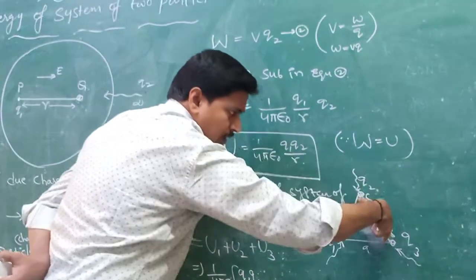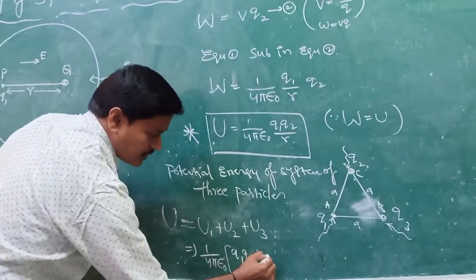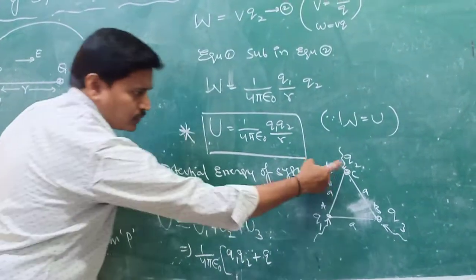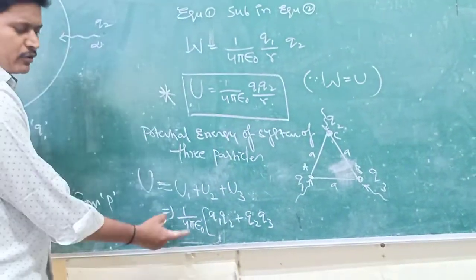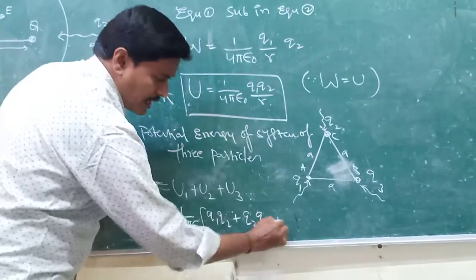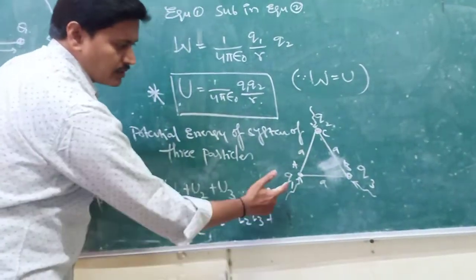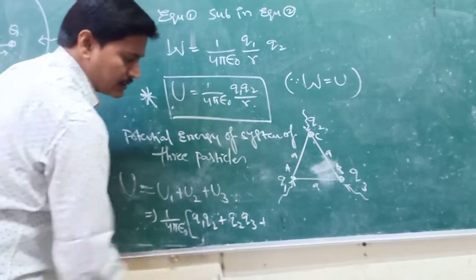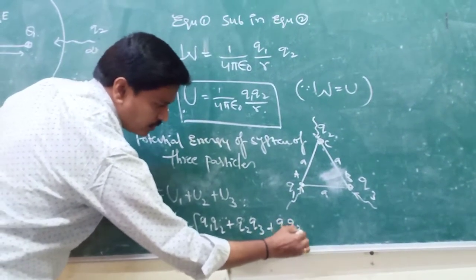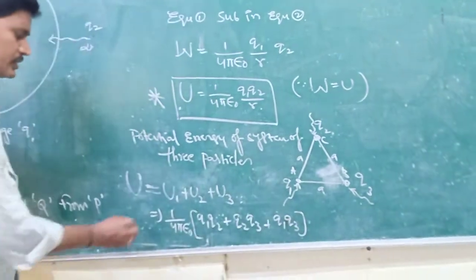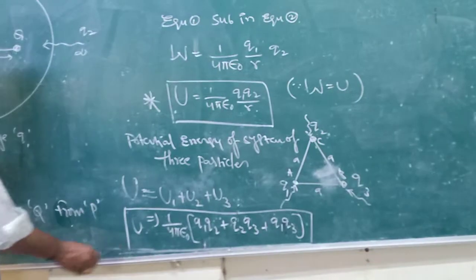Later, these two particles are fixed at positions B and C, then the potential energy is Q2 Q3. Taking 1 by 4 pi epsilon naught common, plus later these two particles, Q1 and Q3, are fixed at corners A and B, so the potential energy is Q1 Q3. So this is the net potential energy of this system of